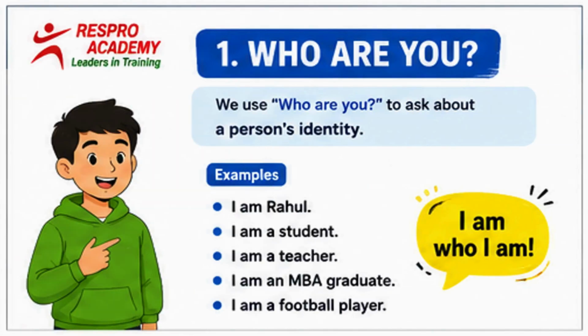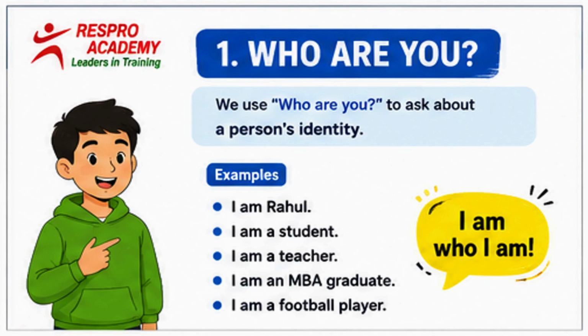Now, let's learn the first question. Who are you? We use who are you to ask about a person's identity. When someone asks, who are you? They want to know who you are. Let's look at examples. Question number one: who are you? The answer can be I am Rahul. Here, Rahul is telling us his name.